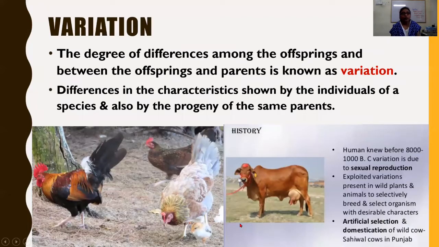Okay. What is variation? It is the degree of difference among the offspring. Do you know what offspring are? Offspring means children. Among the children means among the siblings. What am I telling? Siblings.